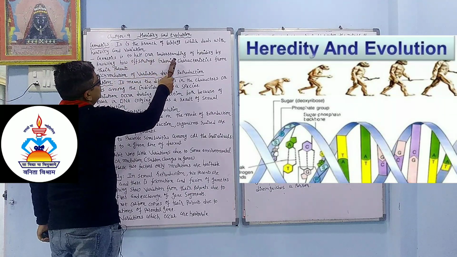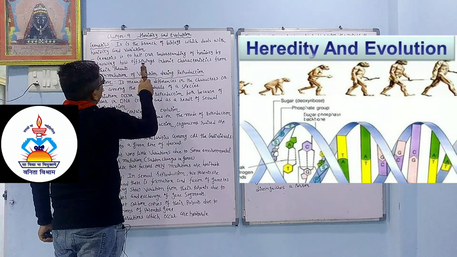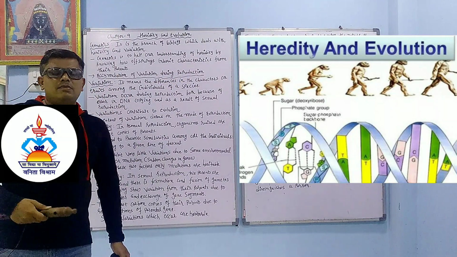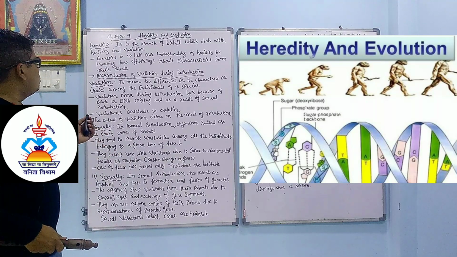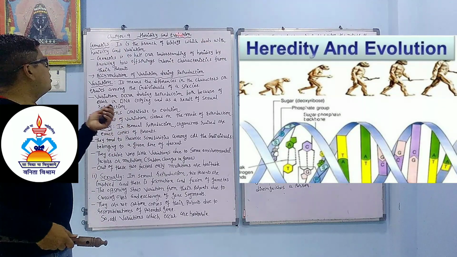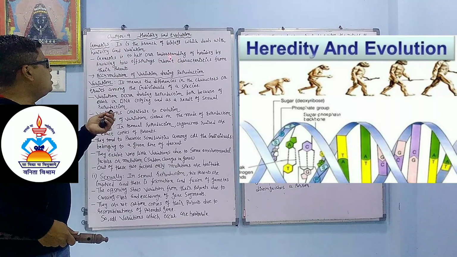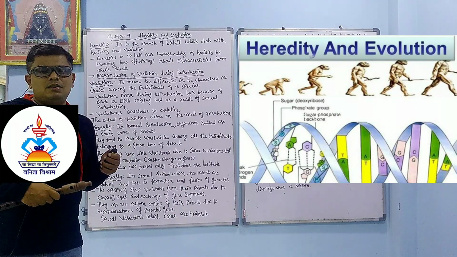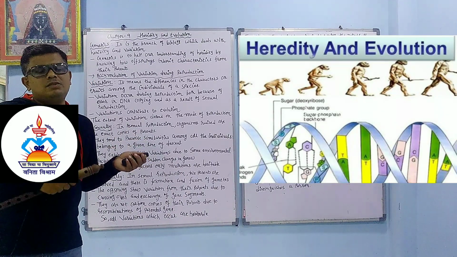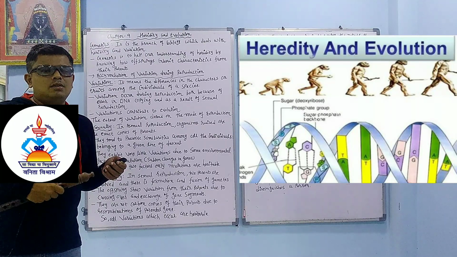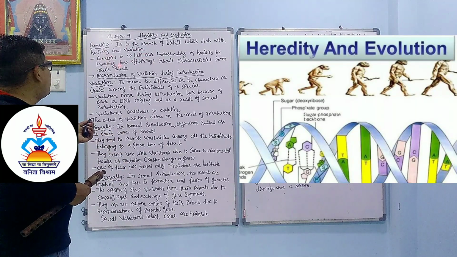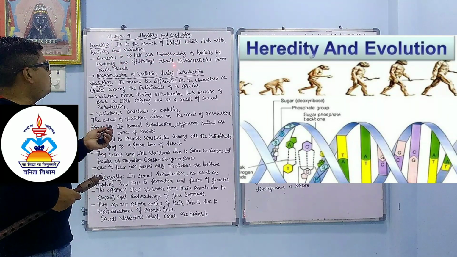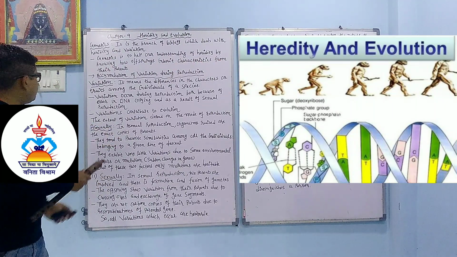Genetics helps our understanding of heredity by knowing how offspring inherit characteristics from their parents. So genetics is very useful for us in understanding heredity. My father has specs, I also have specs. My grandfather was a math teacher, I am also a math and science teacher. So genetics is very useful to know all this, how offspring inherit the characteristics from their parents.